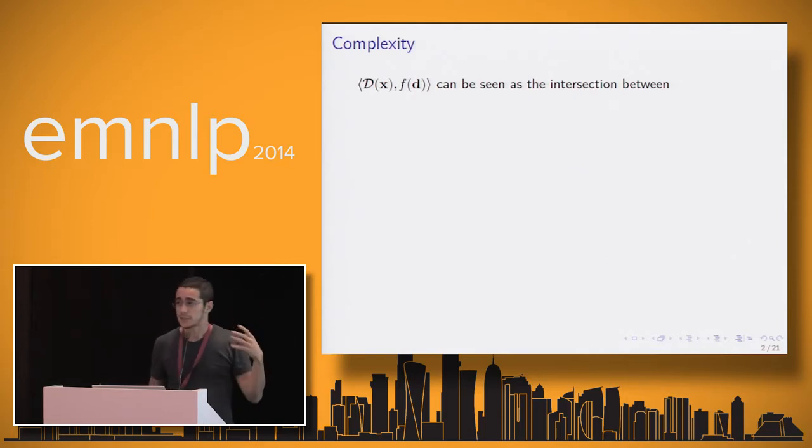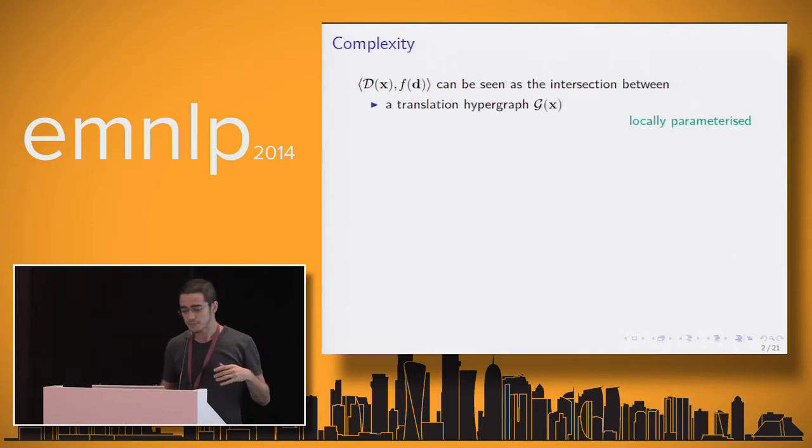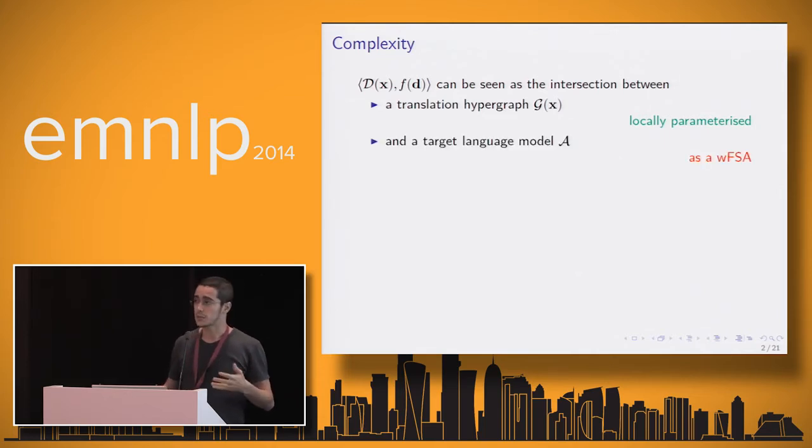So this weighted set can be seen graphically as a hypergraph. And this hypergraph is the result of the intersection of two other objects. One, the translation hypergraph that can be locally parameterized, so you can have all your local features in there. And you have a target language model, which you can see as a finite state automaton, and that will take into account the non-local feature.